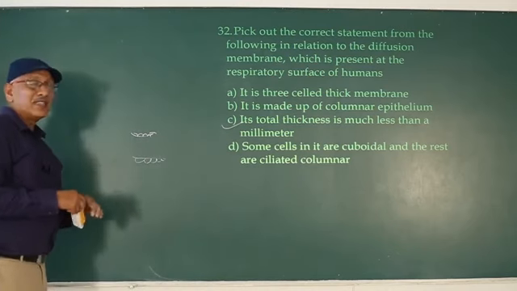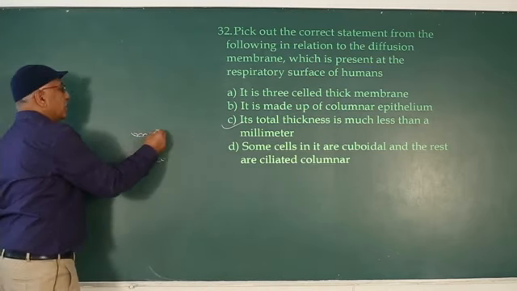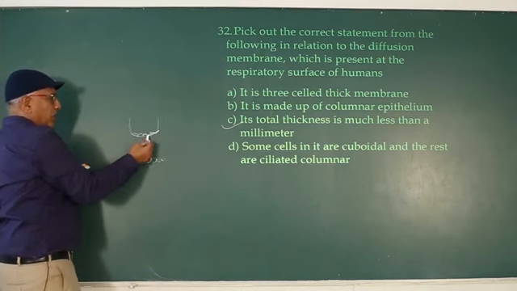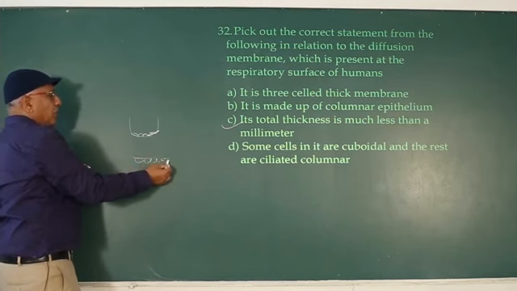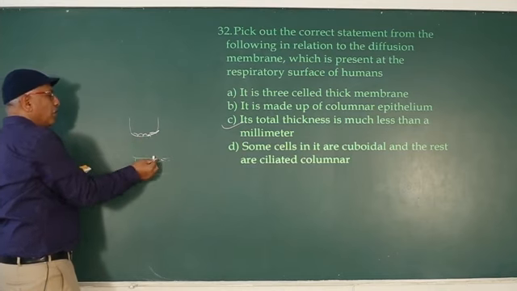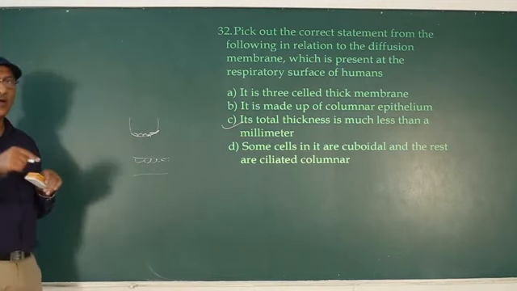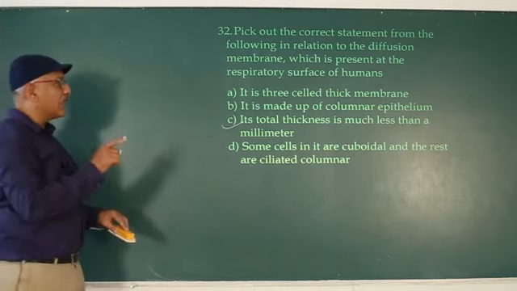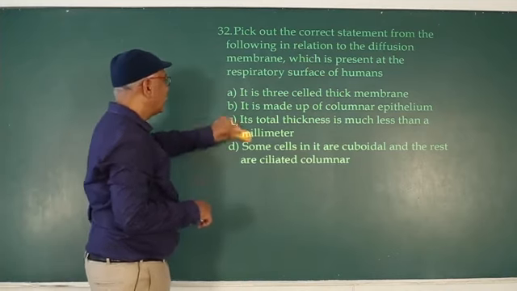It is not 3-celled thick. One layer is flattened epithelium of alveoli and another is endothelium of blood capillary. The third one is basement membrane of alveoli and basement membrane of blood vessel. So these are the 3 layers, not 3-celled. So the answer is C.